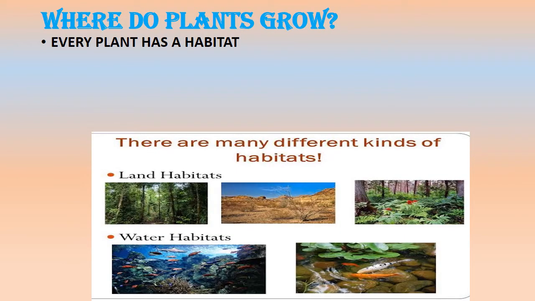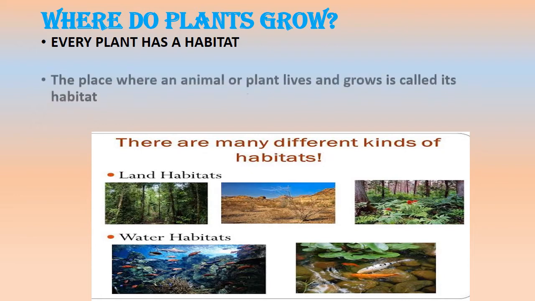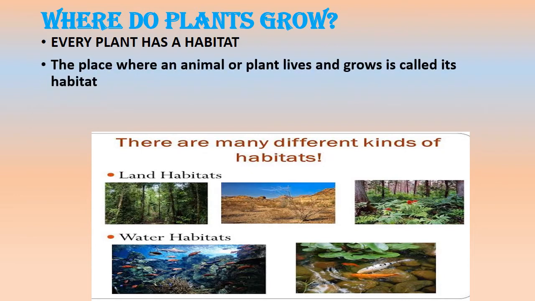So where do plants grow? You have seen different kinds and types of plants in different areas. For example, they can grow on farms, on lands, on mountains, in rivers, in sea. So what is a plant habitat? The type of environment in which a plant normally lives or grows is called its habitat. For example, a cactus plant cannot grow in a mountainous area, or a mango tree cannot grow in a desert.